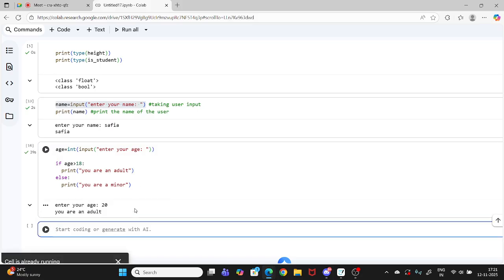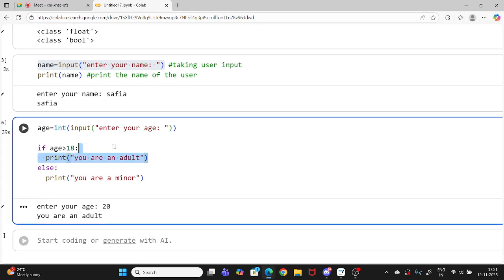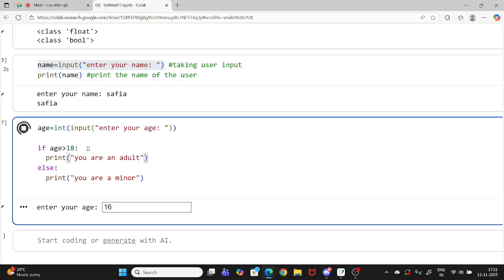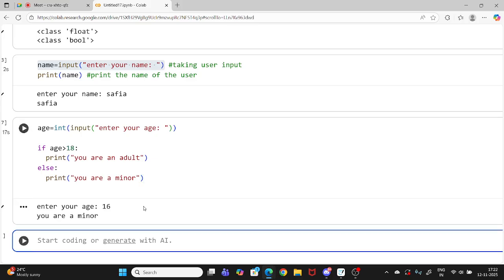Let me just enter and show you. Look what is printed: "You are an adult", because it checked this part only. If I run again and enter an age less than 18, if I enter 16, this condition is false, so this part won't get executed. This else part will get executed. Let me show you. It will print "You are a minor".